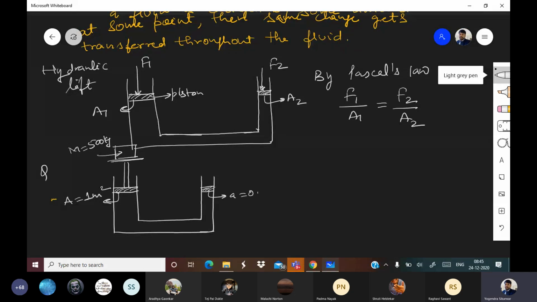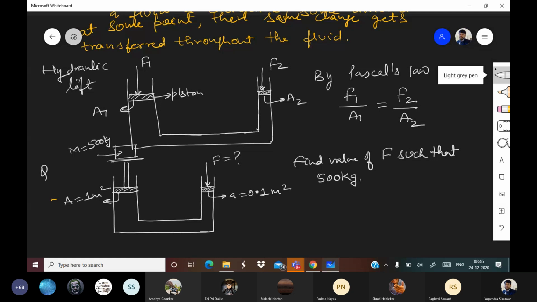Small a is equal to 0.1 meter square. F is equal to how much? The question says find the value of F such that the 500 kg block can be lifted.